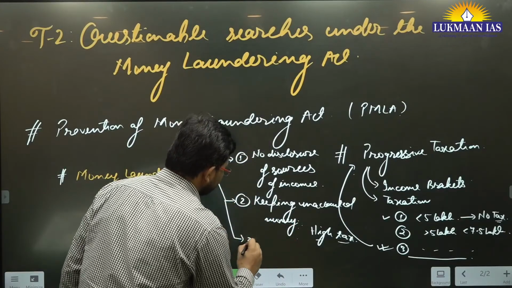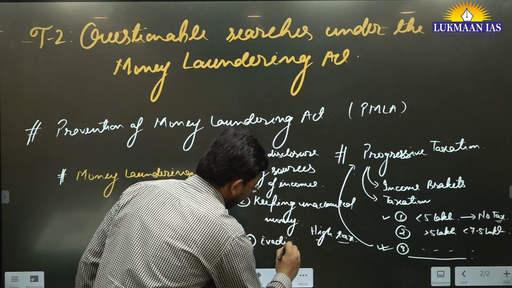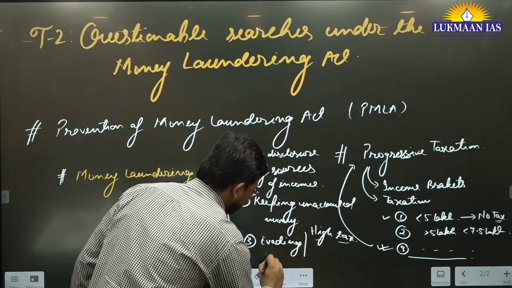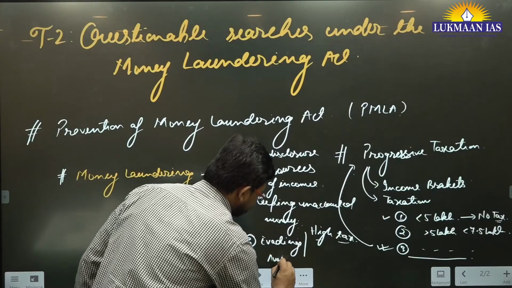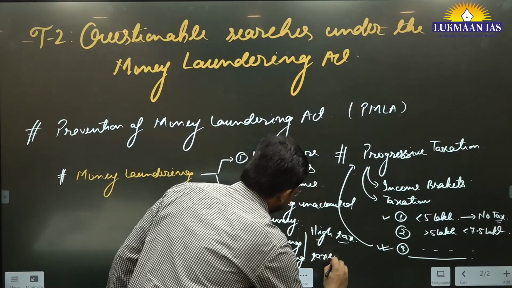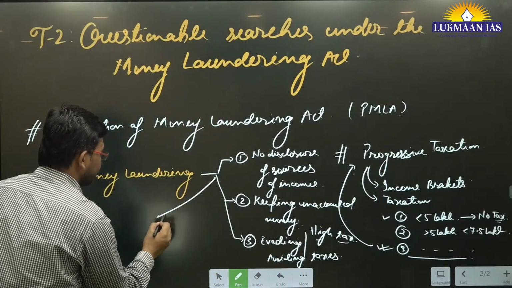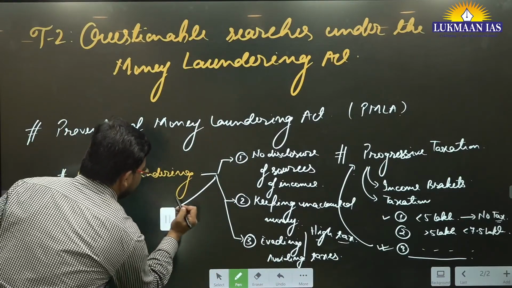This involves evading or avoiding taxes. It also involves many other things.